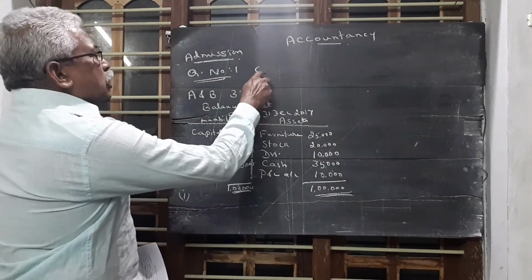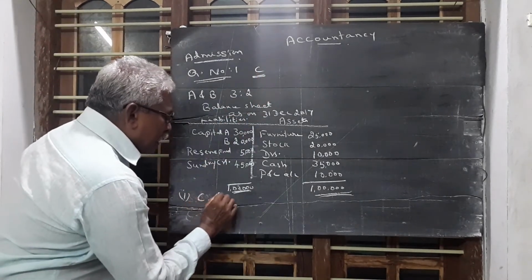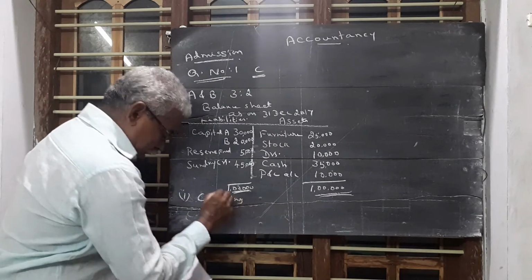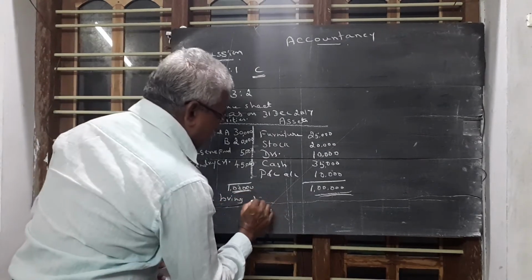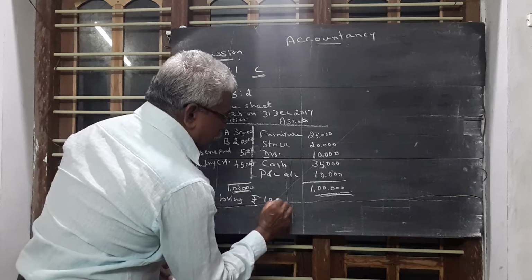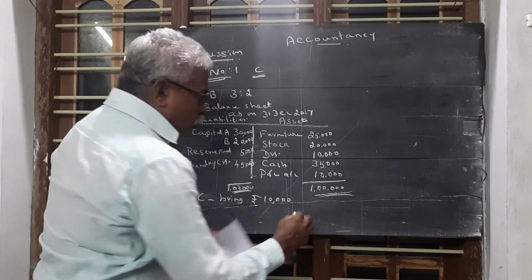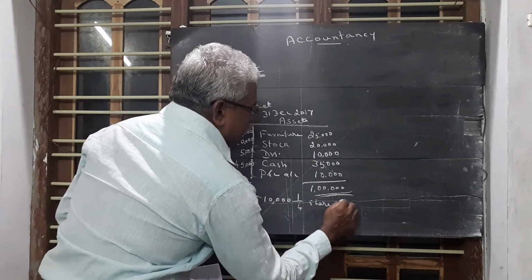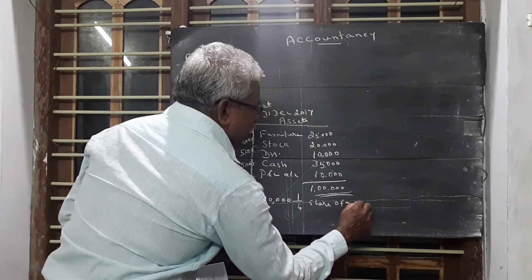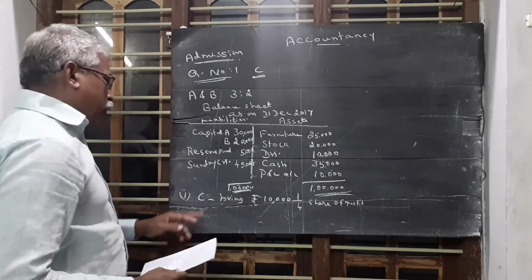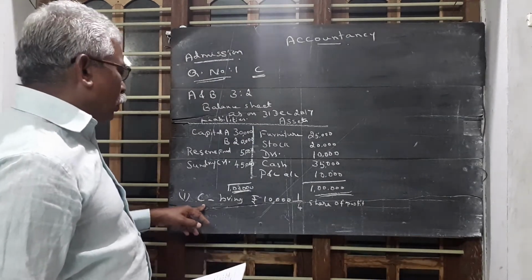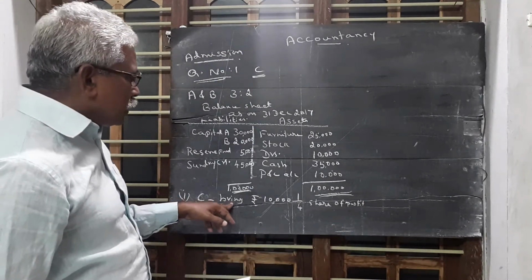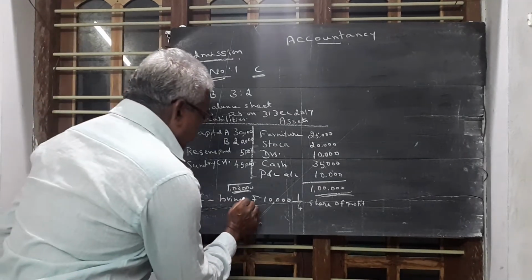This partner C should bring a capital of rupees 10,000 as 1/4 share of profit. Partner C, the new partner, brings rupees 10,000.